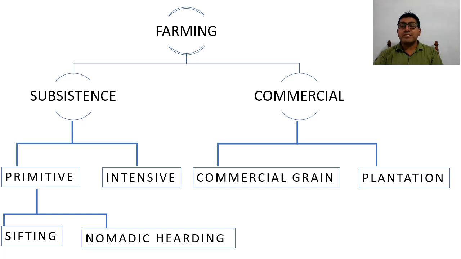Second is commercial agriculture. We are aware, as its name suggests, what is the purpose of this type of agriculture. Even it can be categorized into many categories, but two are more common: one is commercial grain farming, and second is plantation.